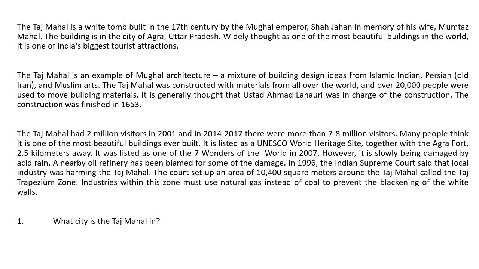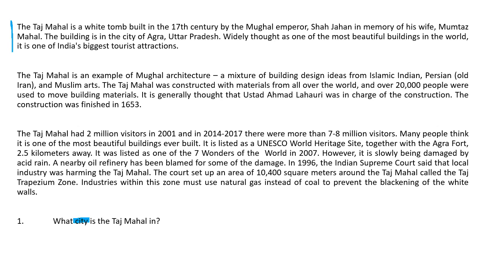So question number one, what city is the Taj Mahal in? Now we start at the beginning of the passage. The Taj Mahal is a white tomb built in the 17th century by the Mughal Emperor Shah Jahan in memory of his wife Mumtaz Mahal. Nothing about a city. Remember, a city is going to be a place name, so we should be looking for capital letters, and the only capital letters that we've seen here are people's names.